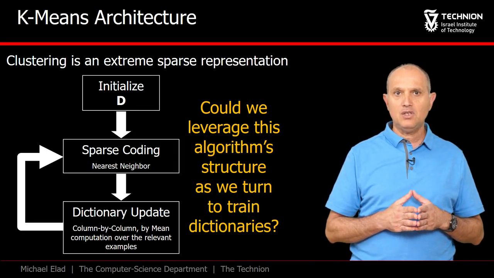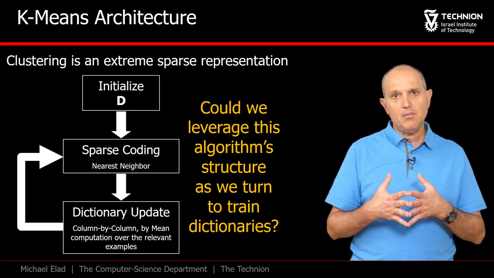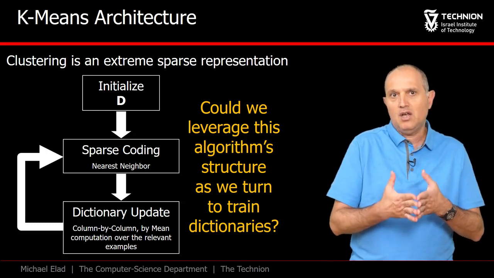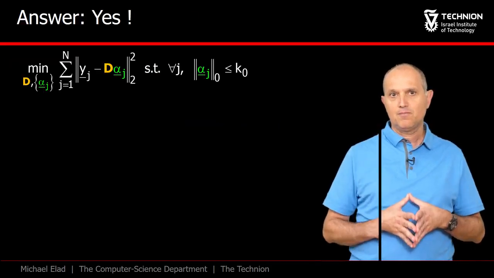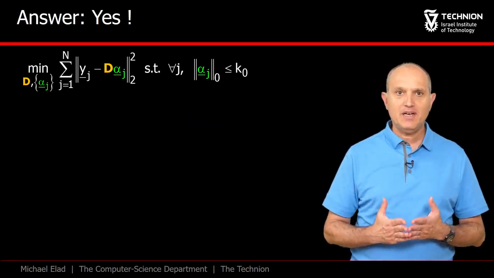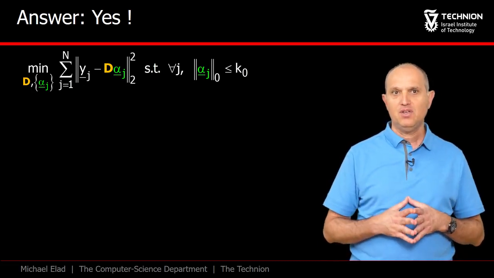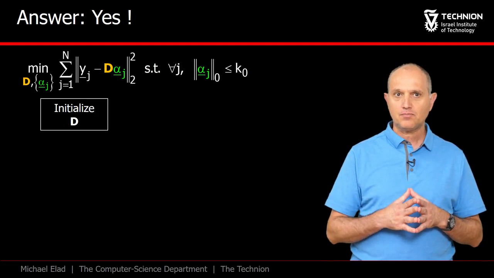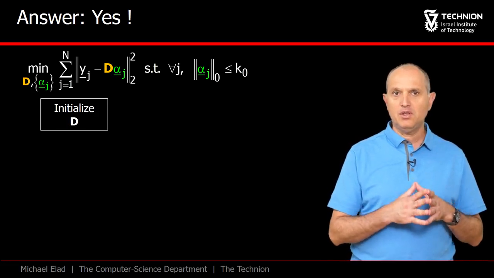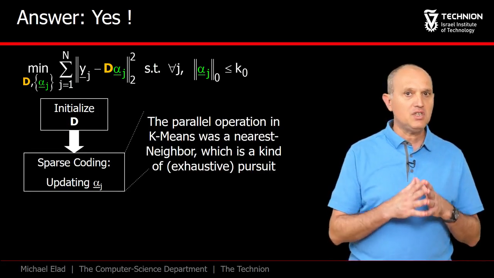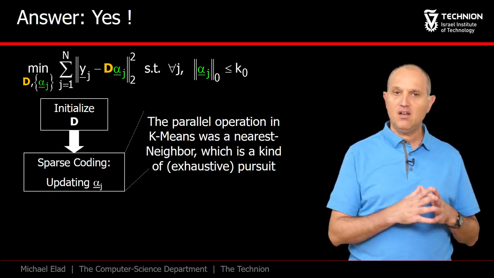And our question now is whether we could suggest something similar that treats the generalized task of dictionary learning. The answer, as you may have expected, is positive. In fact, we will suggest the same architecture. D will be initialized somehow, and then we will iterate between two steps. In the sparse coding stage, we fix D and find the alphas.